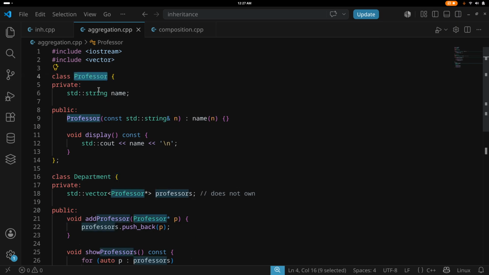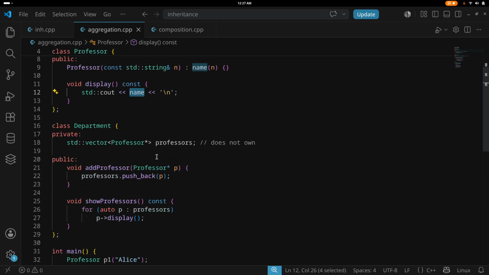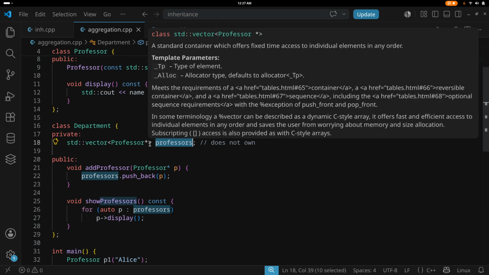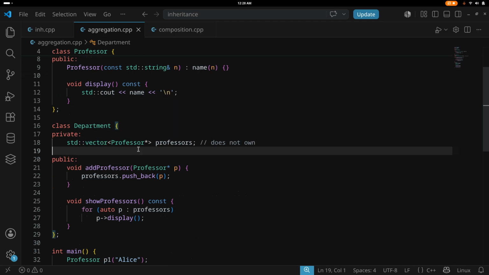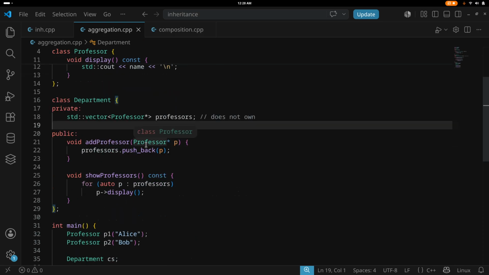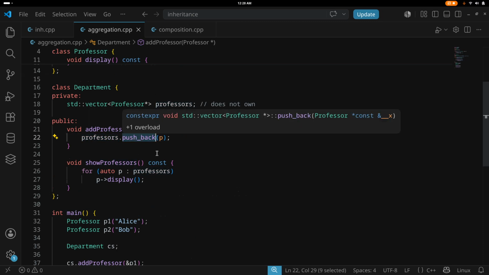Now let's look at a professor class. We have a private member name, and then we set it using an initializer list, and in the display we print the name. The department has a vector of professor pointers. That means multiple professors can be part of any department. One professor can be part of multiple departments as well. For adding a professor, we do a push back, so at the end of the vector it will add a professor pointer.